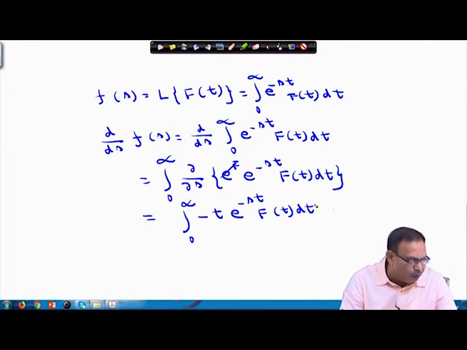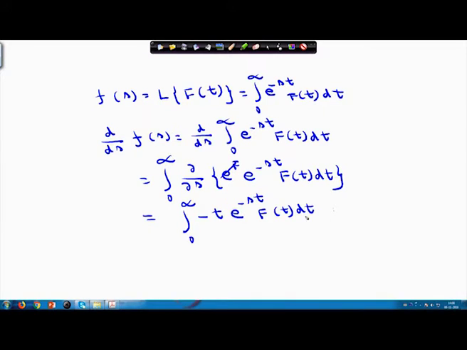So, this equals, again I can write, minus will come outside, 0 to infinity e power minus st into t into f(t) dt.